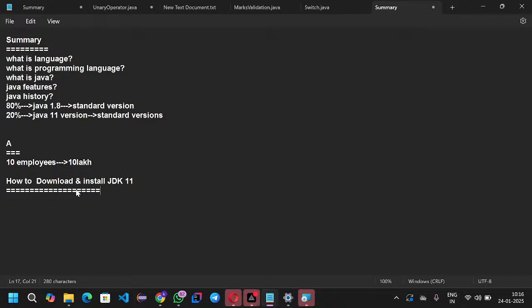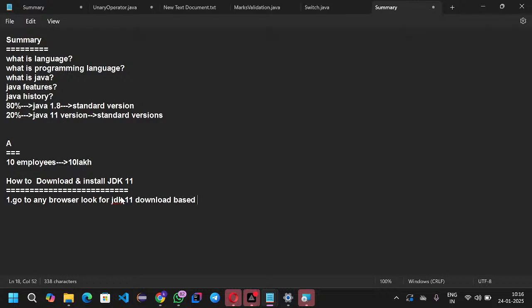Follow the steps below. Step one: simply go to any browser and look for JDK 11 download.